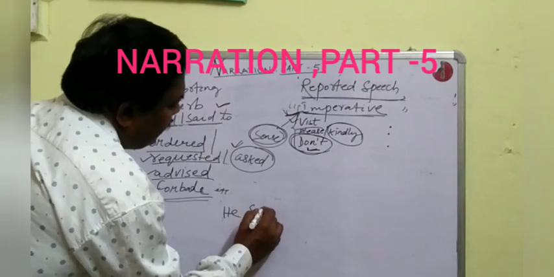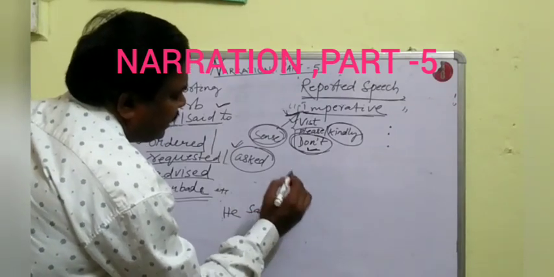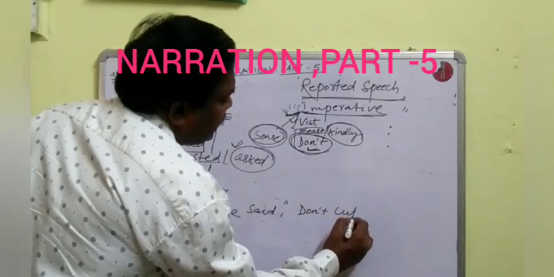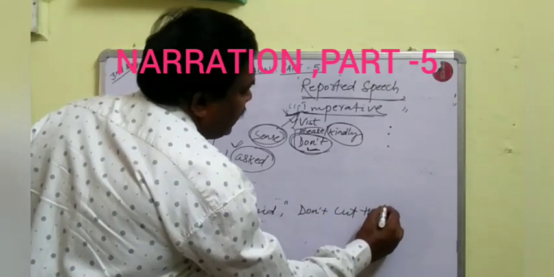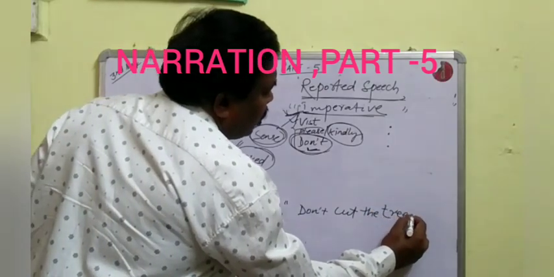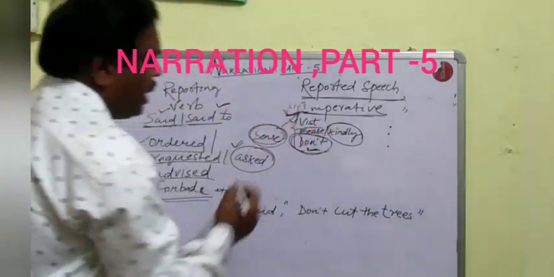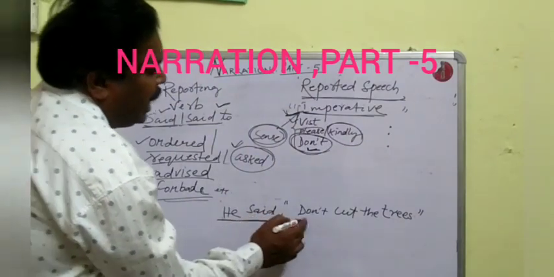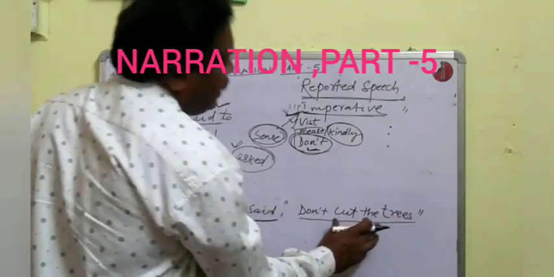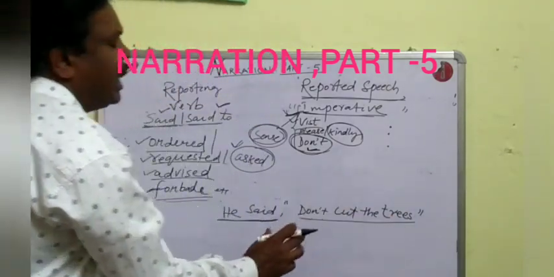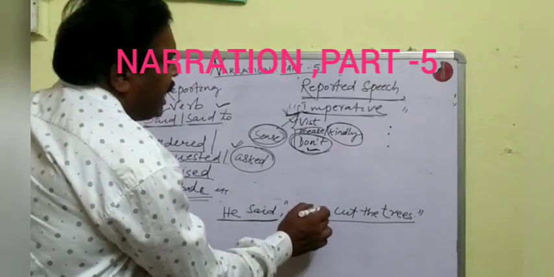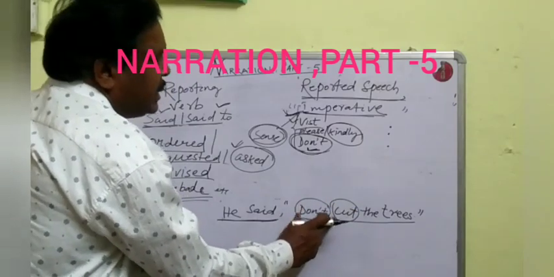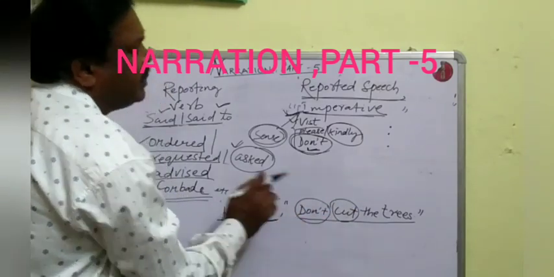He said, "Don't cut the trees." He said is the reporting speech, and don't cut the trees is the reported speech. The reported speech starts with don't plus the first form of verb. That means it is an example of an imperative sentence.